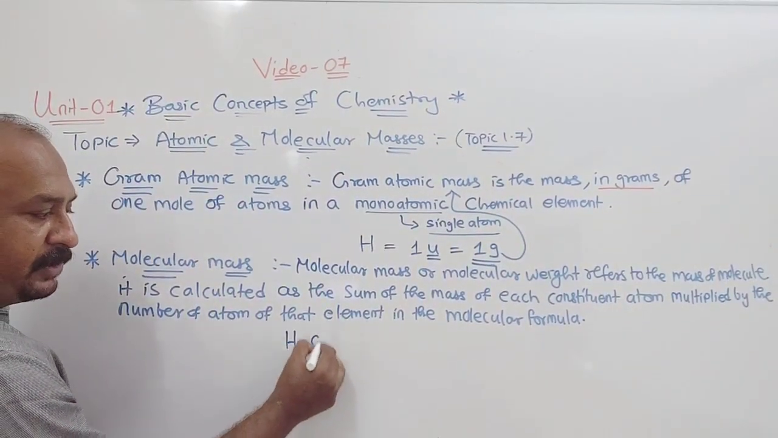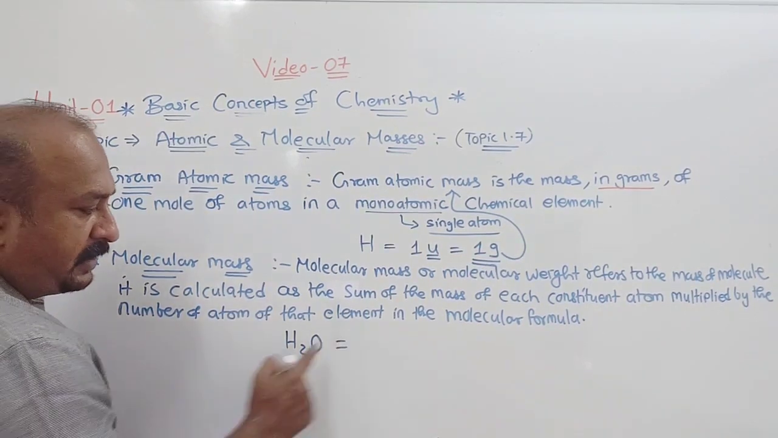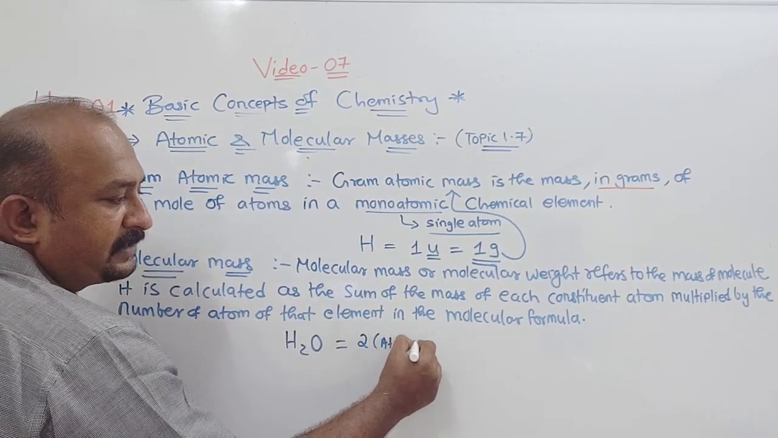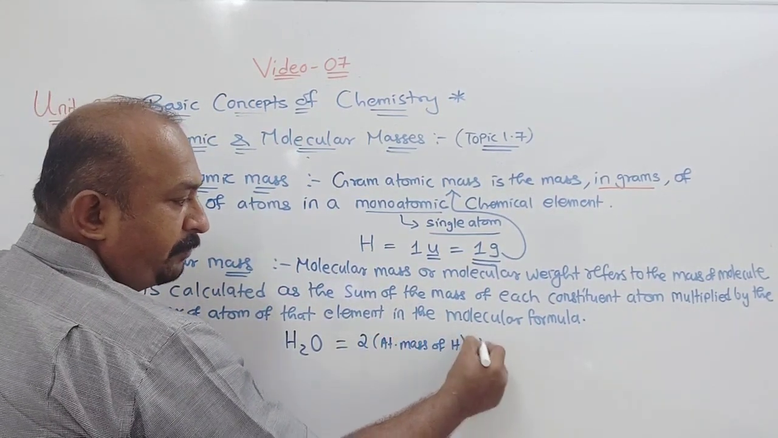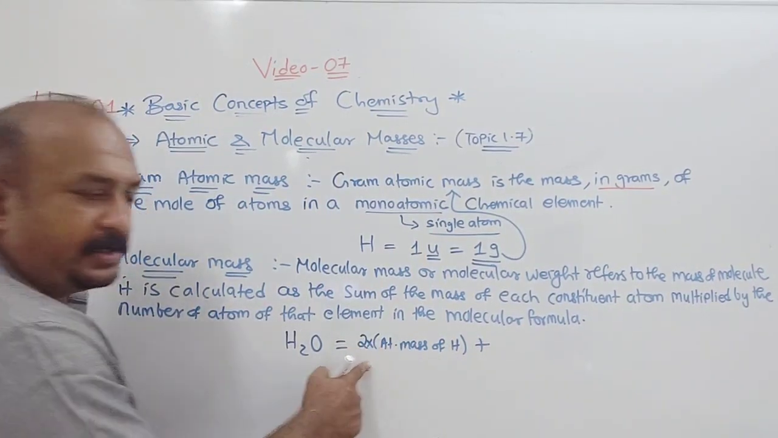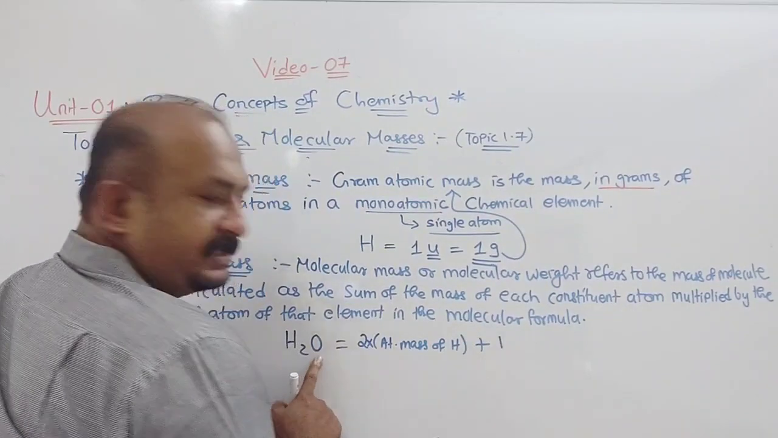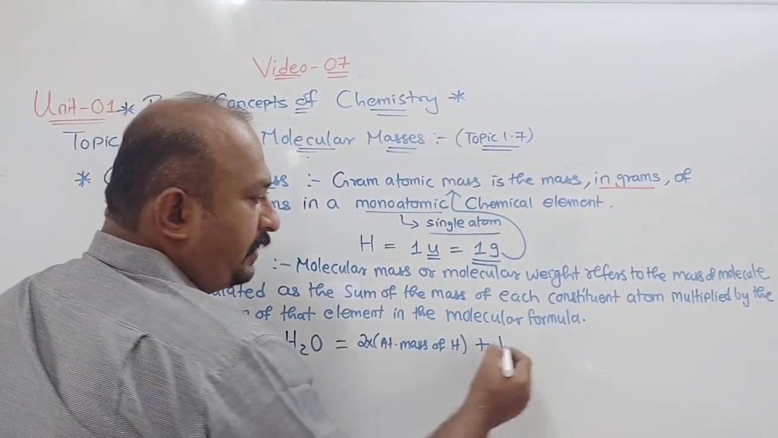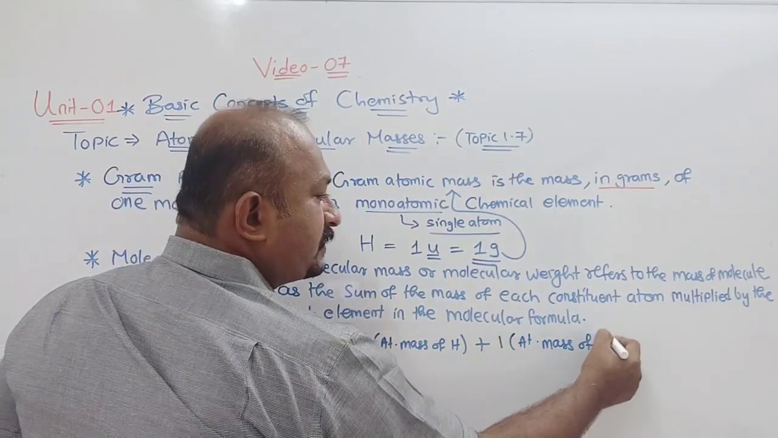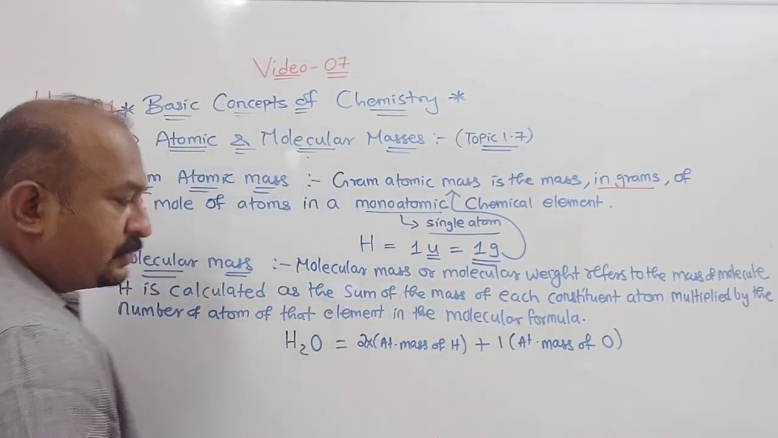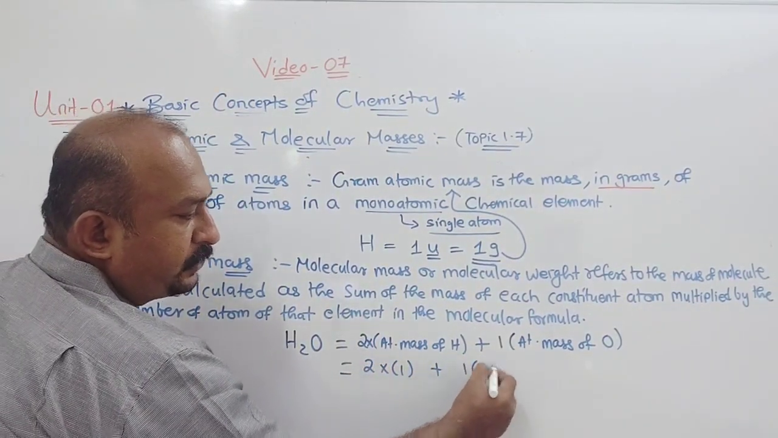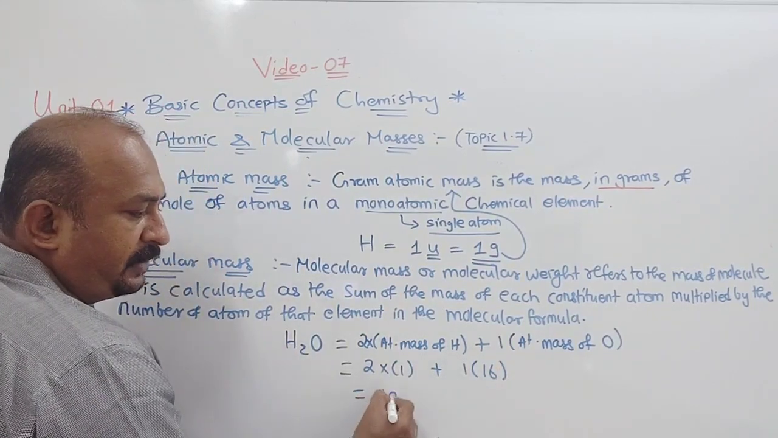Suppose you take the example of water. In water, how many hydrogen atoms? So we will write 2 multiplied by the atomic mass of hydrogen, plus 1, since there is one atom of oxygen, don't write 0, 1 into the atomic mass of oxygen. Understood? So if you want to calculate, this is 2 into 1 plus 1 into 16, which is equal to what?